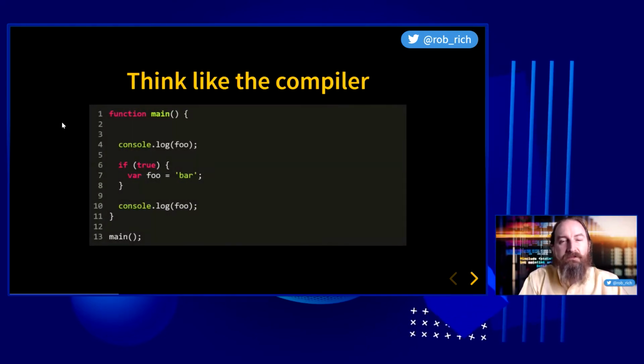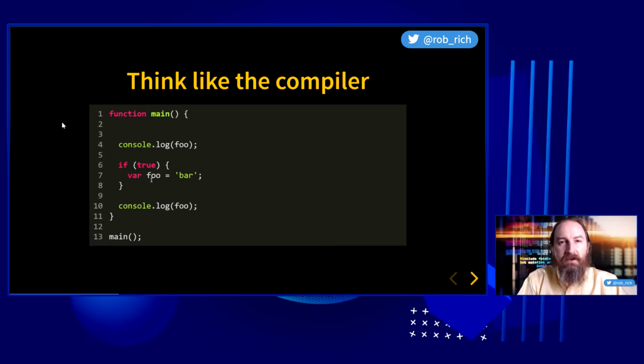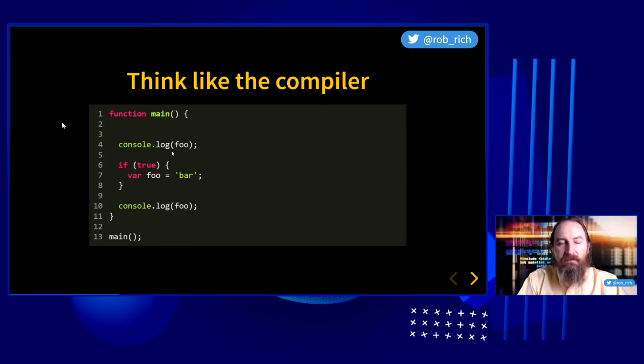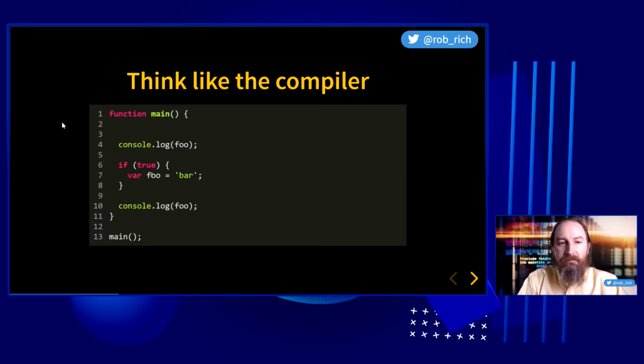Let's take a look at a bunch of examples and see if we can think like the compiler to understand what's happening. We looked at this example previously. What happens in this case? Let's think like the compiler and see if we can figure it out. Our first pass is to go find variables to allocate. We have one right here, so let's allocate this variable. Next, in our second pass, we will execute the code. We'll define a function, and then we'll execute it. Inside of our function, we will look for variables. We found one in the current scope because our variables are defined with function level scope. And so we'll log undefined. Then we'll set its value to bar, and we'll console log bar.